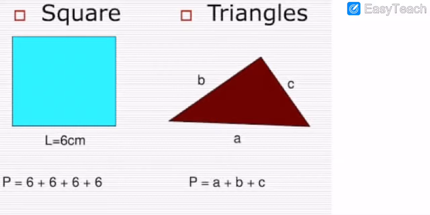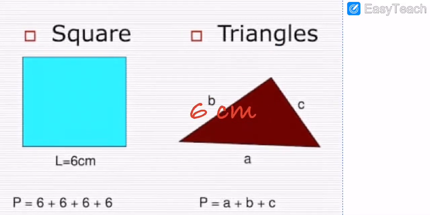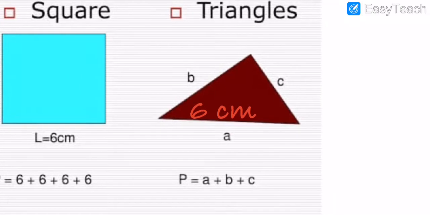So my dear students, now we will move on to triangles. Got my points? We are going to move on to triangles. In a triangle, how many sides? The sides are all different, not the same. So now I am going to put here 6 centimeter. This is a 6 centimeter side here. Got my points, all my dear students?